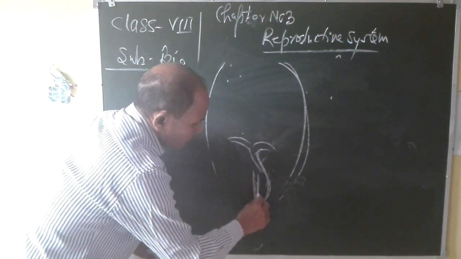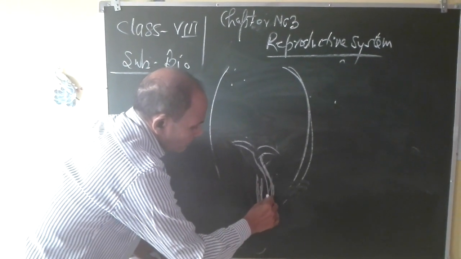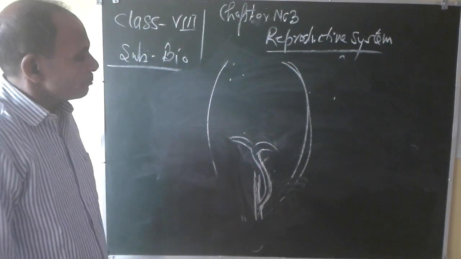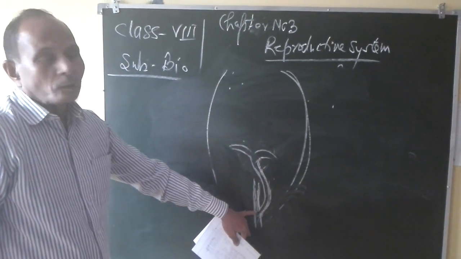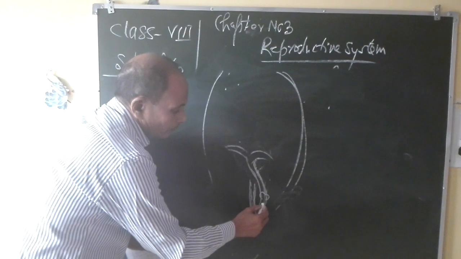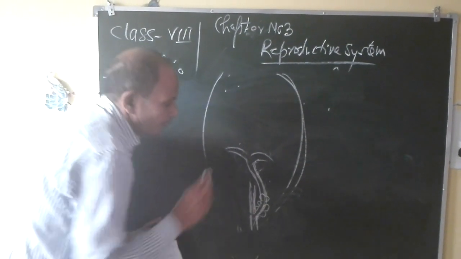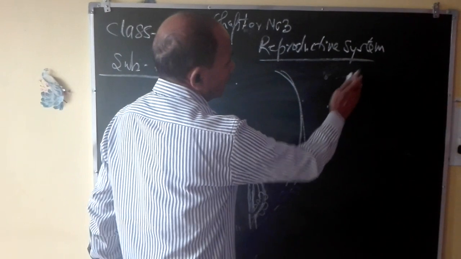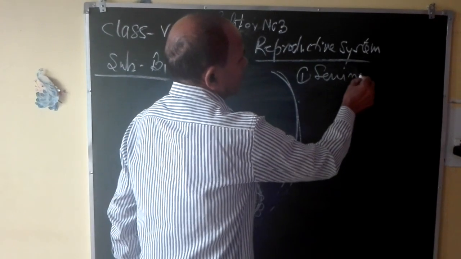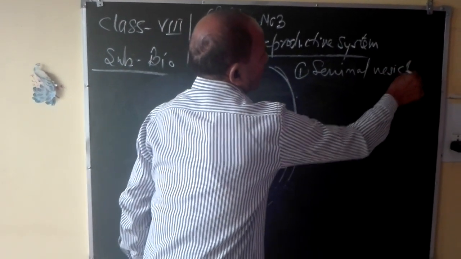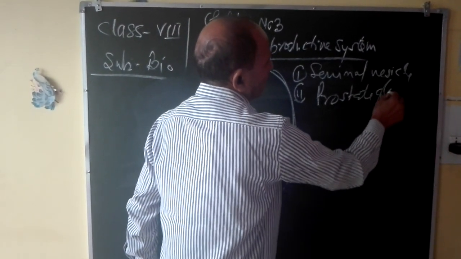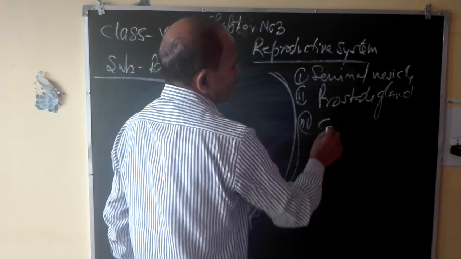You see in this way. This one is urethra. The two common sperm ducts will open inside urethra. Before opening into urethra, this common sperm duct receives the secretion of three different types of glands, and these three different types of glands are: first, seminal vesicle; second, prostate gland; and third is Cowper's gland.